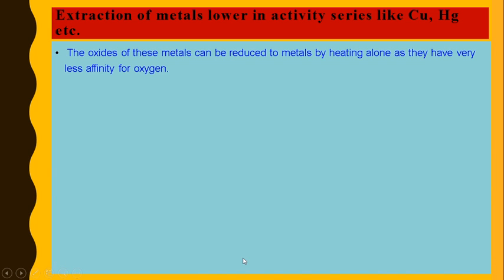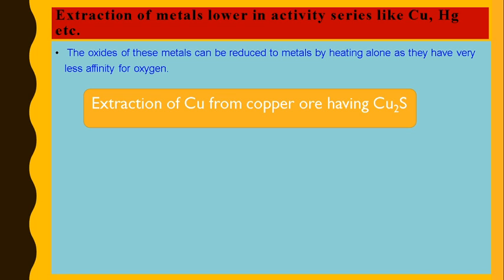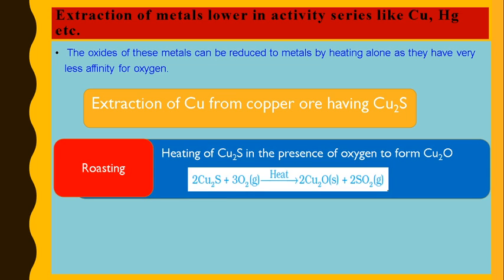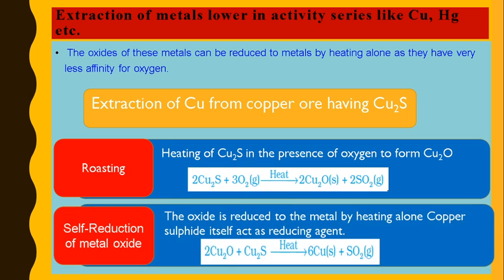Similarly, in the case of copper, copper in the form of copper sulfide is first roasted to give us copper oxide. This is cupric oxide formed here. After roasting, if we heat this copper oxide in the presence of the ore, it will be reduced to copper metal.